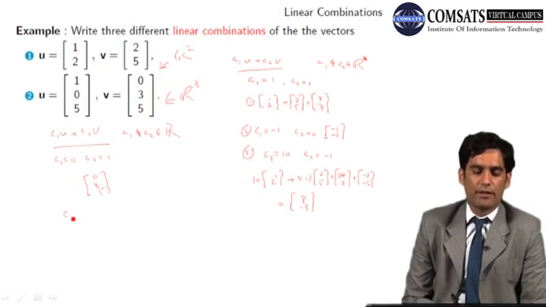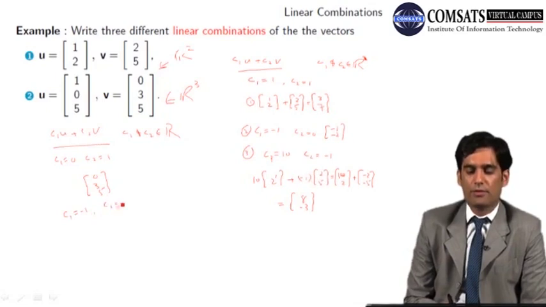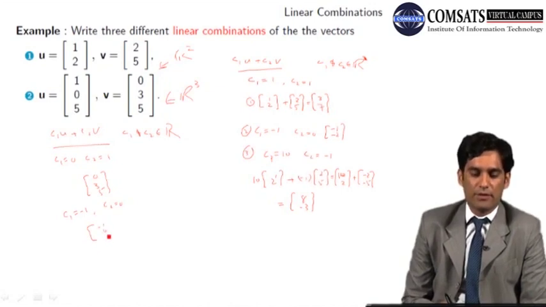If I take C1 equals -1 and C2 equals 0, I am having another linear combination, which is (-1, 0, 5). I can take C1 equals 2 and C2 equals, let's say, 3. So I am having the linear combination (2, 0, 10) plus